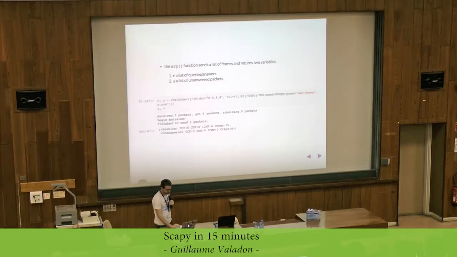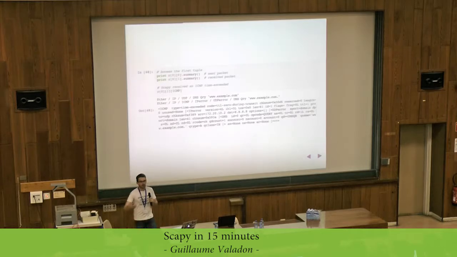So here I did a simple example again. I'm sending a packet to the Google Public DNS server, and I make the TTL change from 5 to 10. So that's like a traceroute. I will discover the routers along the way in between me and Google. So what I get is two variables, results and unanswered.